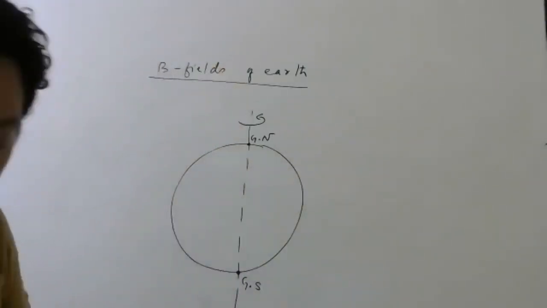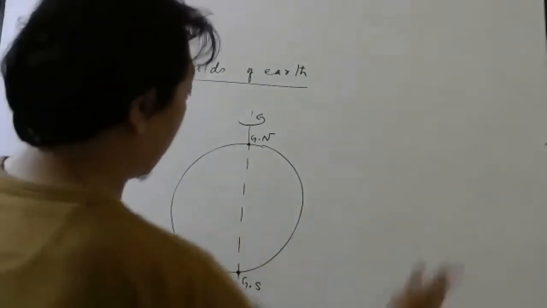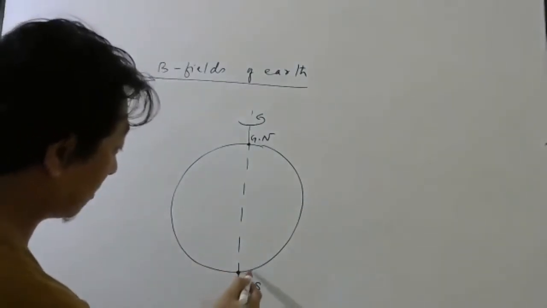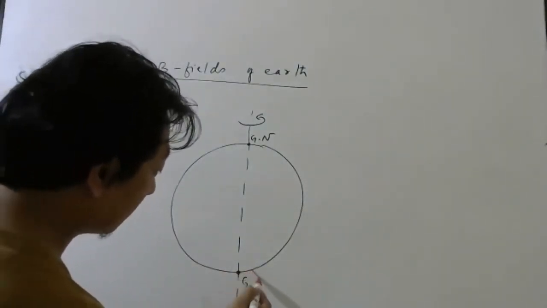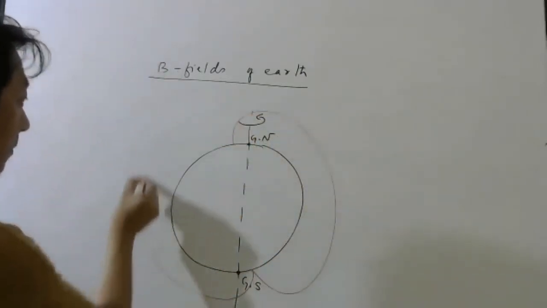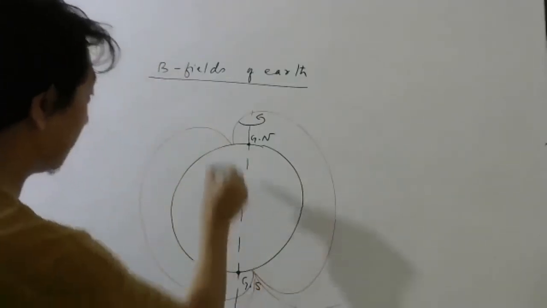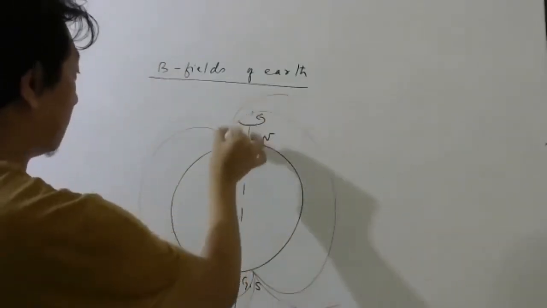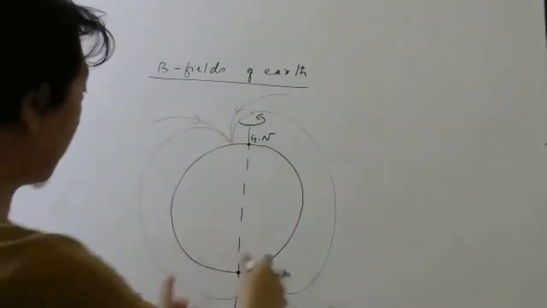Now, William Gilbert and others found that the magnetic field of Earth looks something like this. It doesn't start from here. It starts somewhere here. Something like this. Let me not draw too many because I don't have space. It's at an angle.